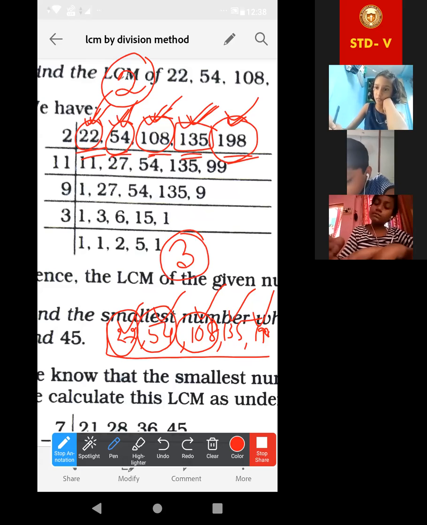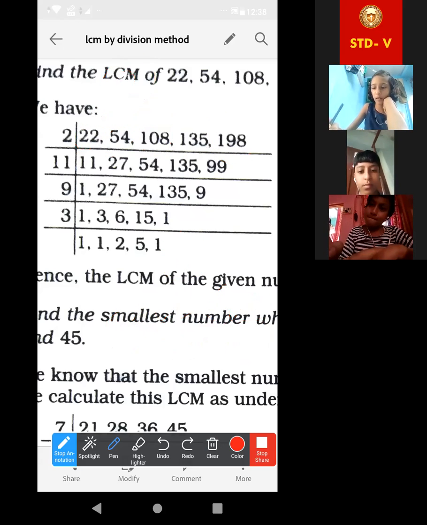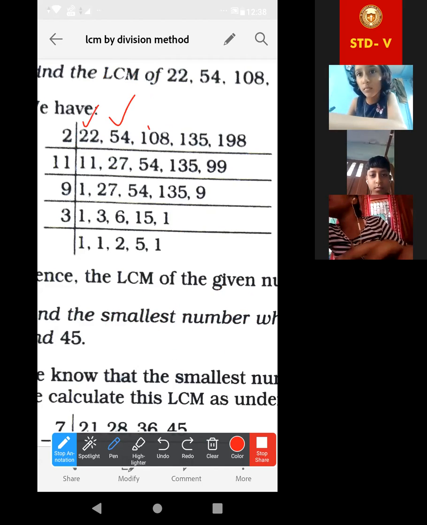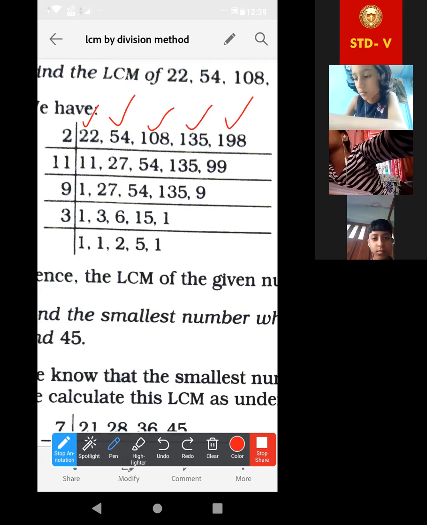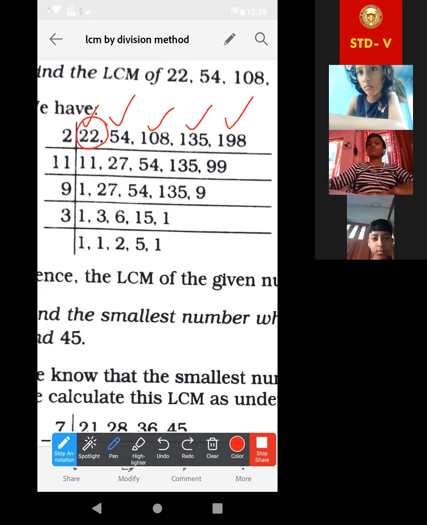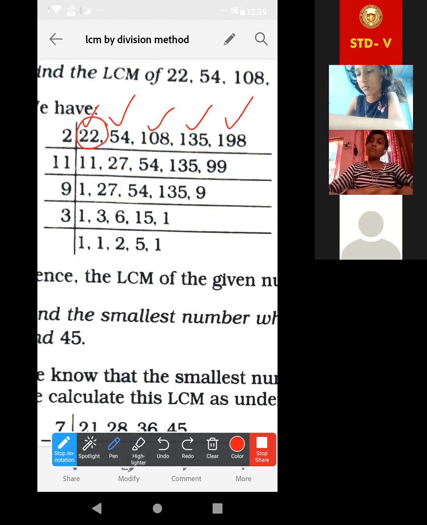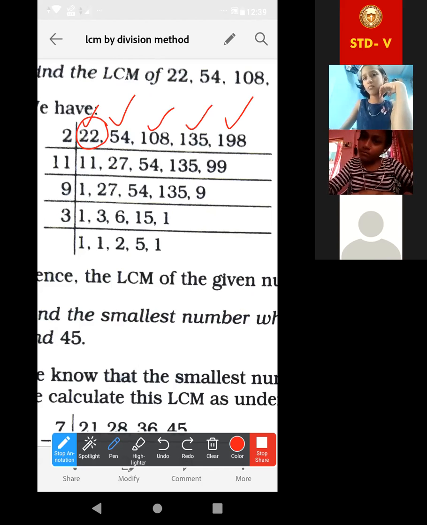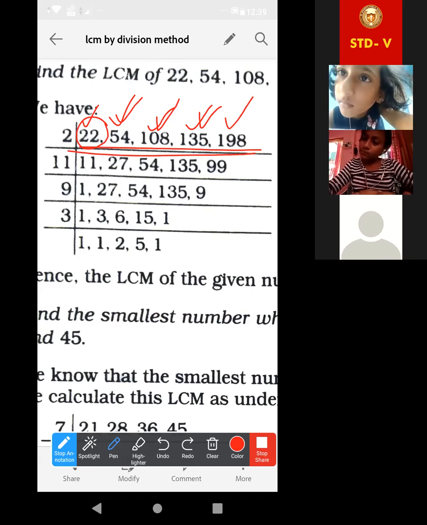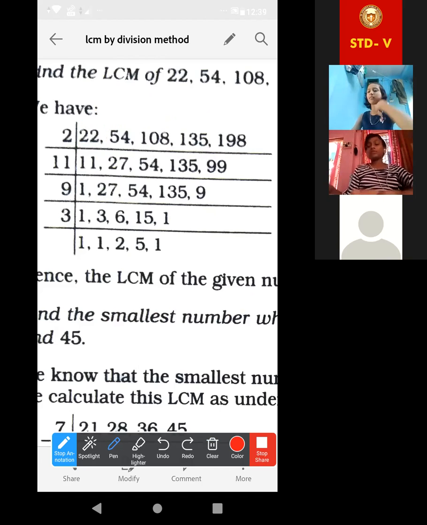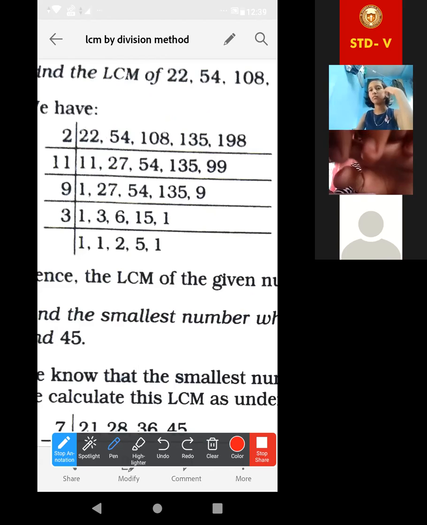Yes, ma'am. Which is common in all of them. Okay, now this one clear. Here, we are not getting any common factor of them. We are getting 2, but even if we take 3, then 22 will not be divisible. So just check it up to 1, 2, 3, 5, 7 in this way. Check the prime numbers, a few prime numbers. Now, look, here we are not getting any number which will divide all of them. So, what to do? Up to this clear? Yes, ma'am.